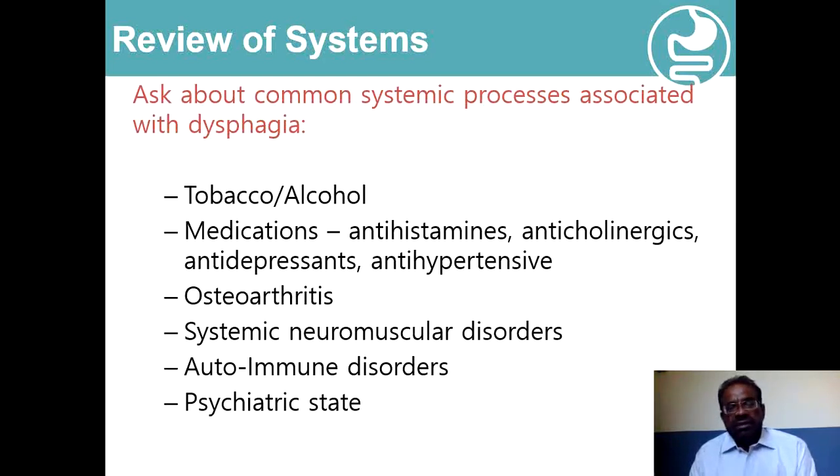The antidepressants and antihypertensives may also be involved. Osteoarthritis with the formation of osteophytes, if these are anterior osteophytes in the cervical region and of large size, can cause compression of the esophagus from the outside. Systemic neuromuscular disorders like myasthenia gravis and progressive systemic sclerosis are common associations. Various autoimmune disorders like SLE and rheumatoid arthritis, and similarly the psychiatric state, are also to be assessed.